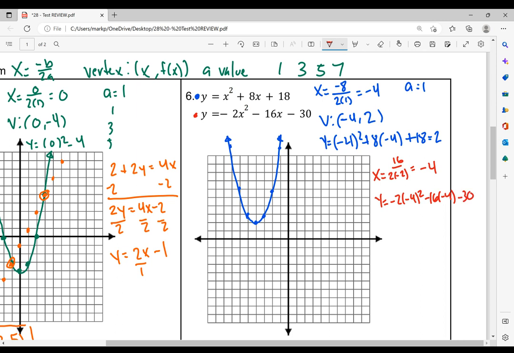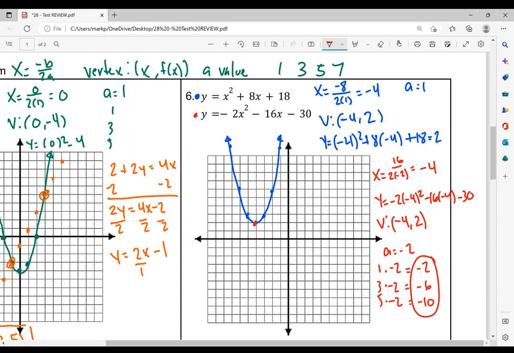All right, I'm going to type that into the calculator. So negative 2 parentheses negative 4 parentheses squared. And I get positive 2. So for my vertex here, we get negative 4 comma 2. All right, so we go over here, we plot that. Oh, and they intersect right there already. That's nice. Our A value this time is negative 2. So when we do the 1, 3, 5, we're going to multiply them by negative 2. So we get negative 2, negative 6, and negative 10.